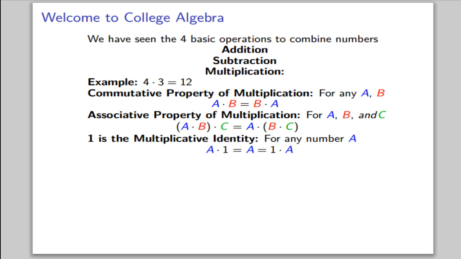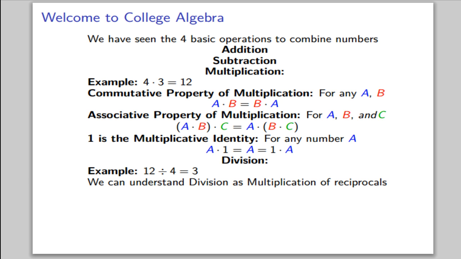And finally, we saw that multiplication has an identity also, which is the number 1. So for any number a, a times 1 equals 1 times a, which is just a. And like the pair of addition and subtraction, multiplication has an opposite, which is division. For example, 12 divided by 4 is 3.